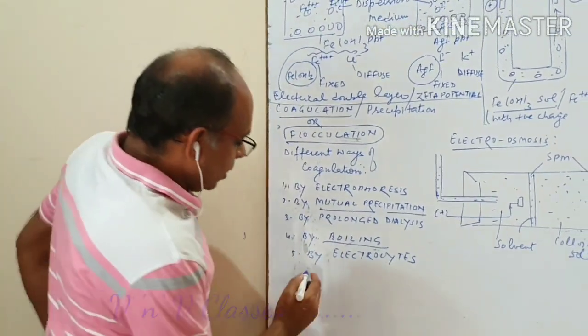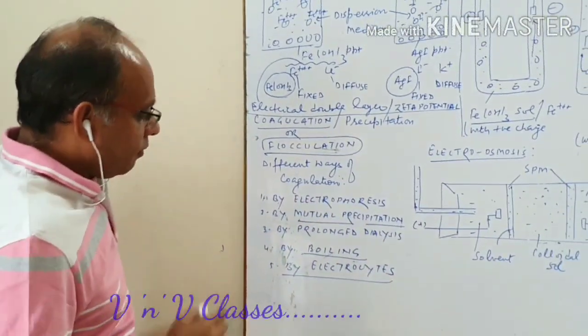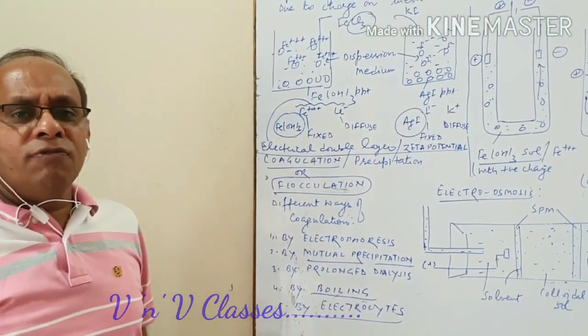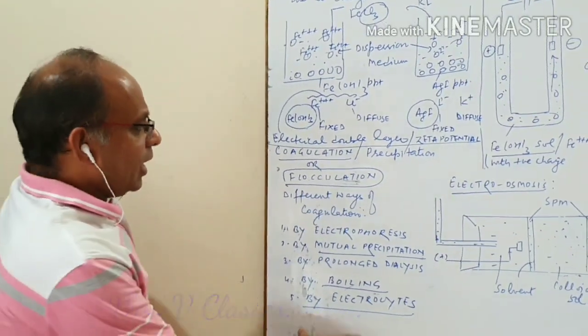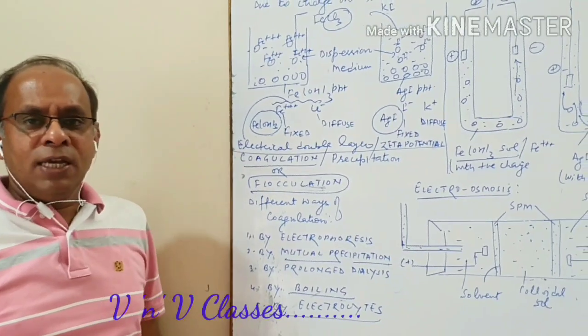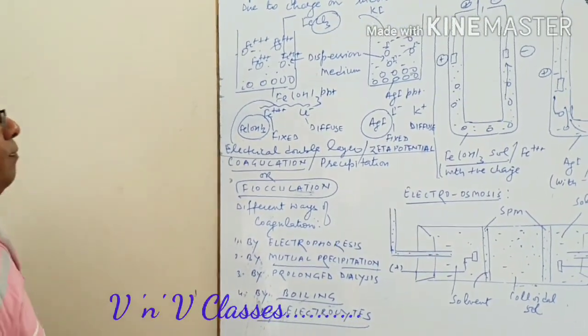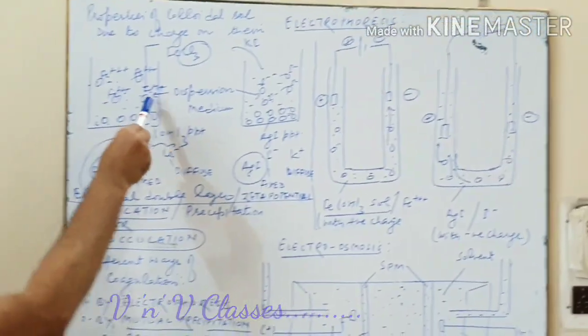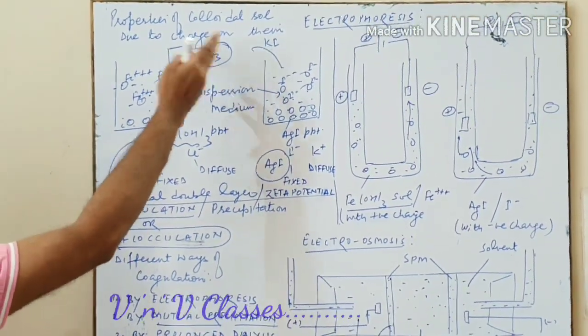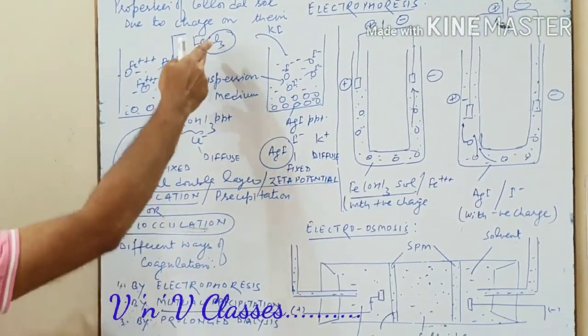Now there is another last, very important one, which we will discuss further also: adding an excess amount of electrolyte. For example, here we have ferric hydroxide sol, prepared by adding ferric chloride.